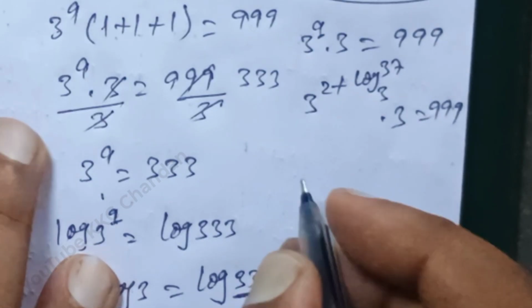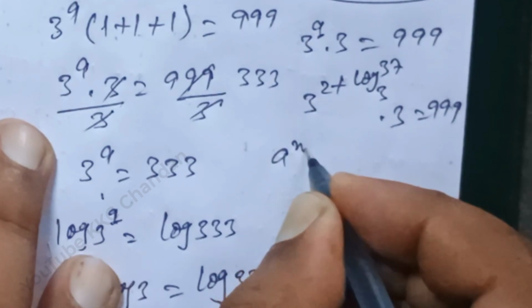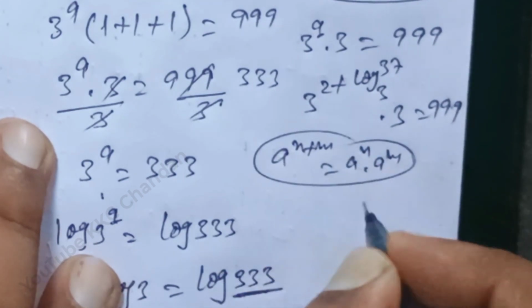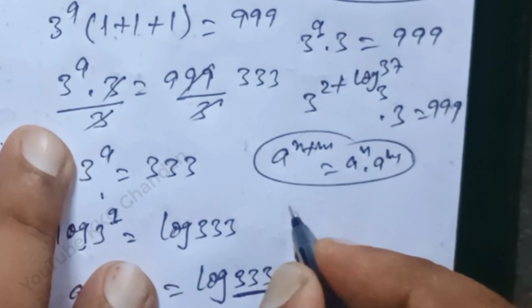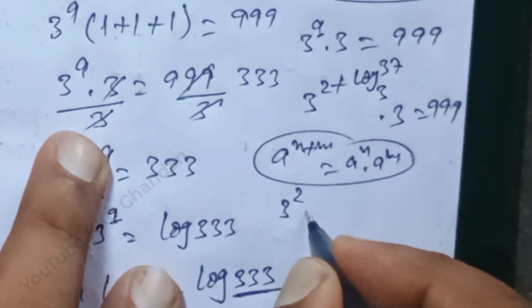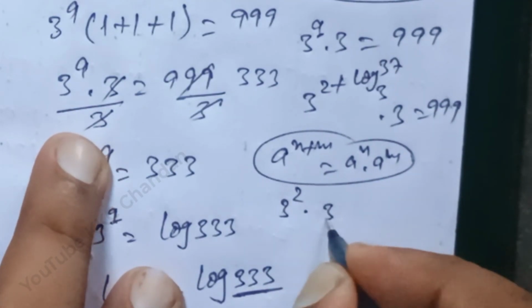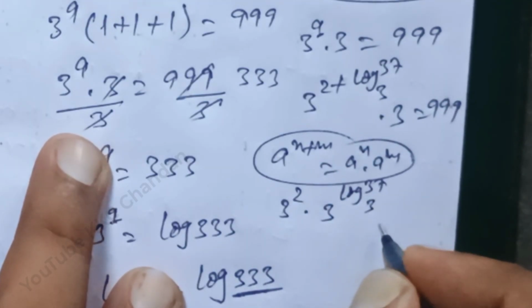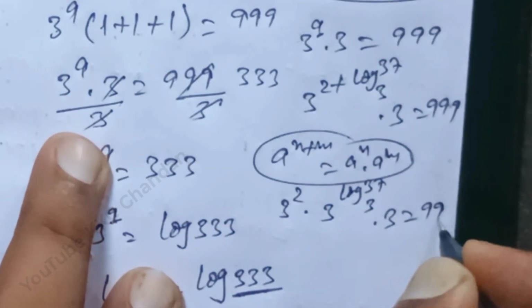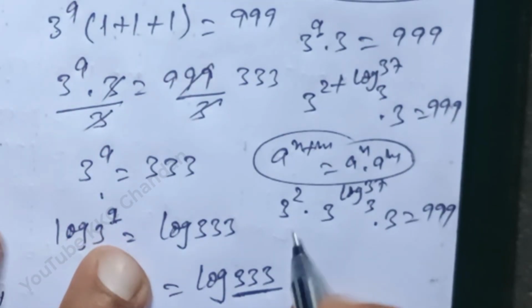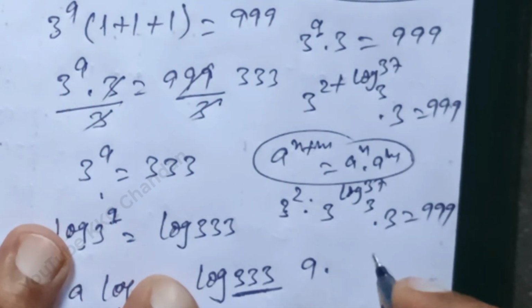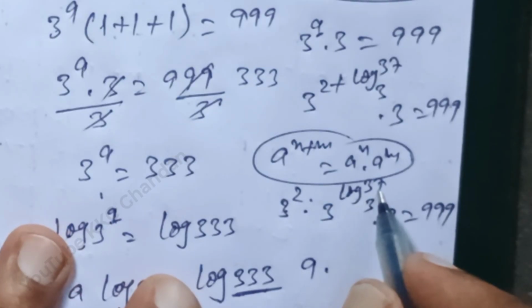After that, see here, we know that a power n plus m will be written a power n into a power m. See here, 3 power 2 into 3 power log 37 base 3 into 3 is equal to 999. See here, 3 square means 9 into 3 power log 37 base 3.